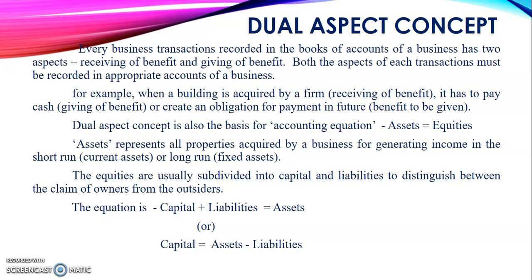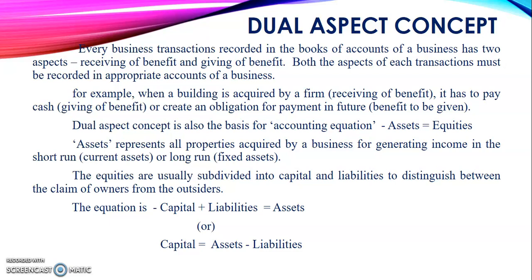Next, dual aspect concept is also the basis for the accounting equation. Assets is equal to equities. So, what are all the assets the business has, they come under assets. Equities means owner's equity, that is capital plus profit, and then other liabilities are included in the equities. So, assets is equal to equities is the accounting equation, dual aspect concept.